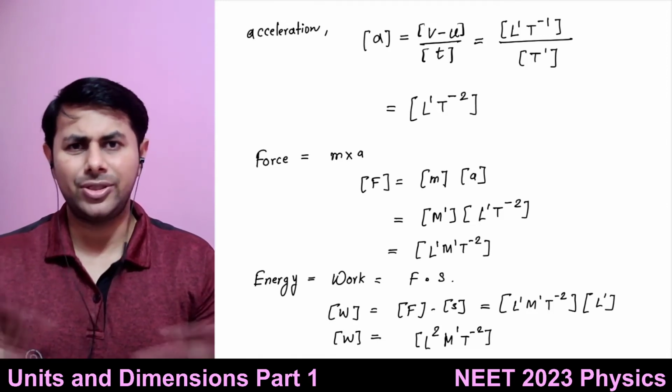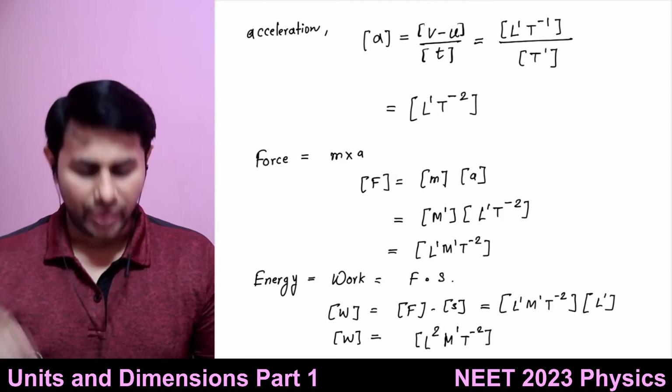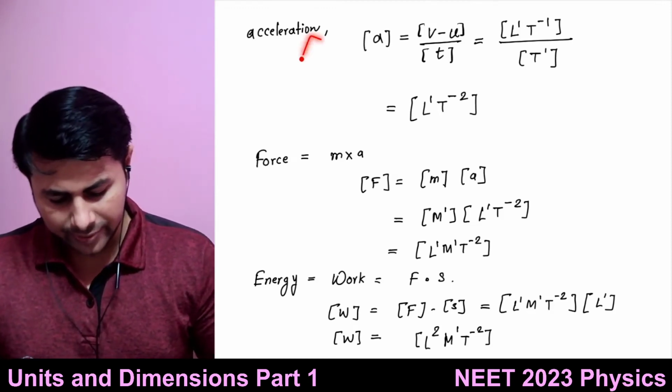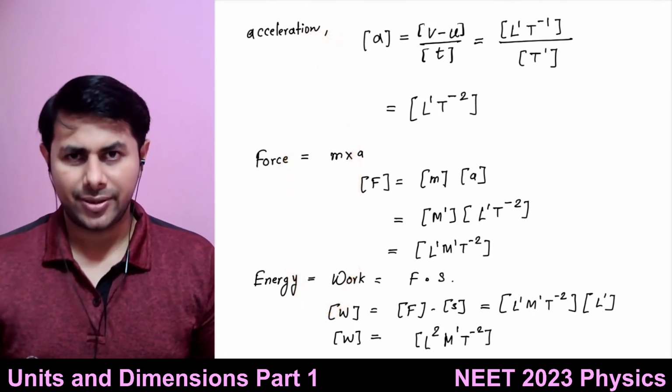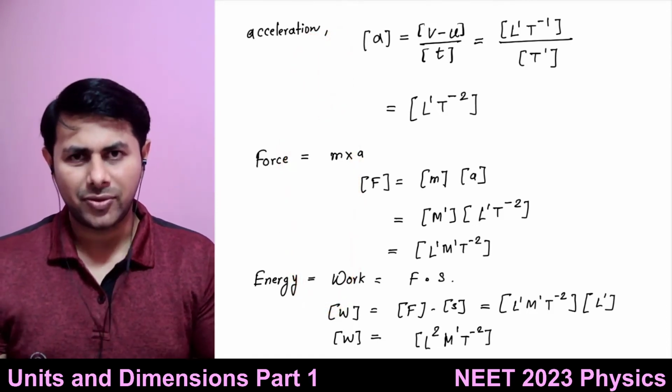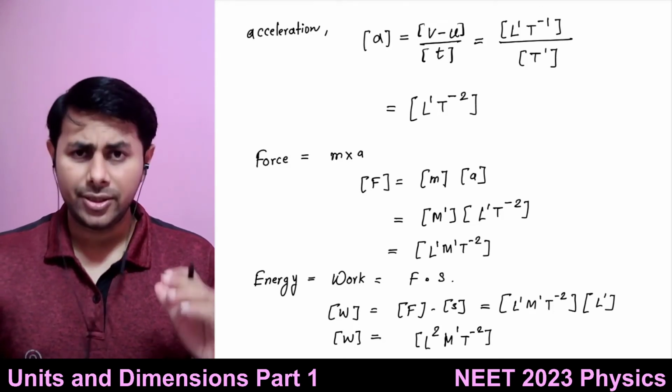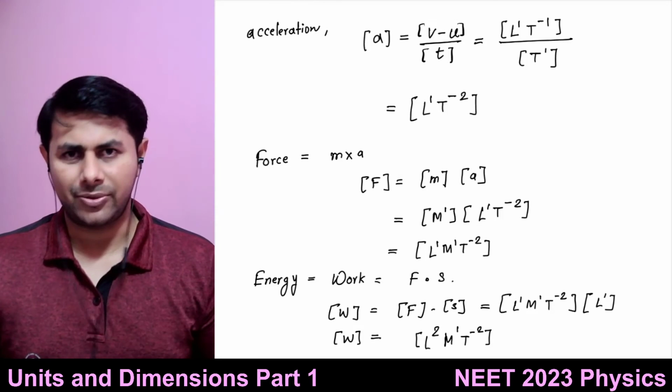There are thousands of other physical quantities, but what you need to know are the dimensions of these quantities. These should be by heart, and the formula connecting these quantities with any other physical quantity. Then you will be able to find out the dimensions of that quantity.